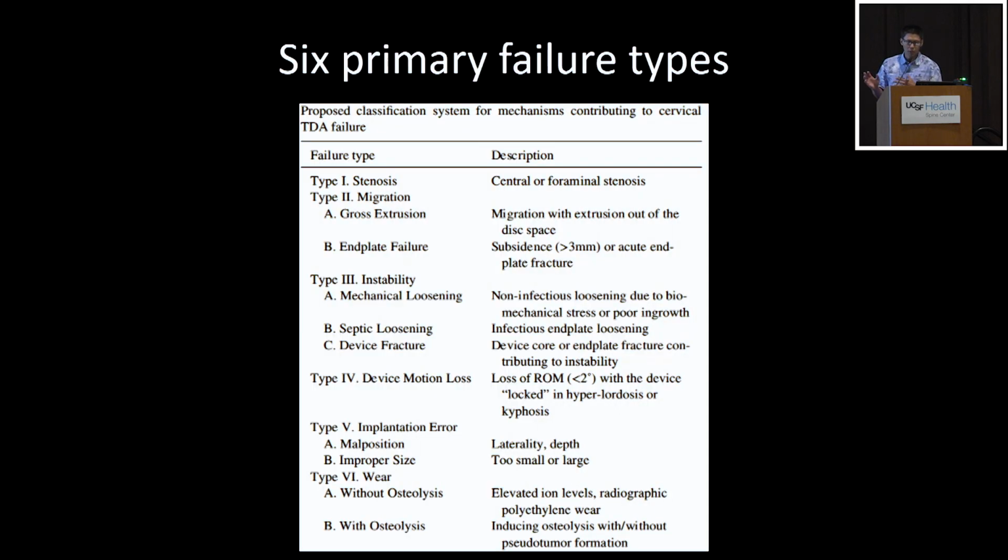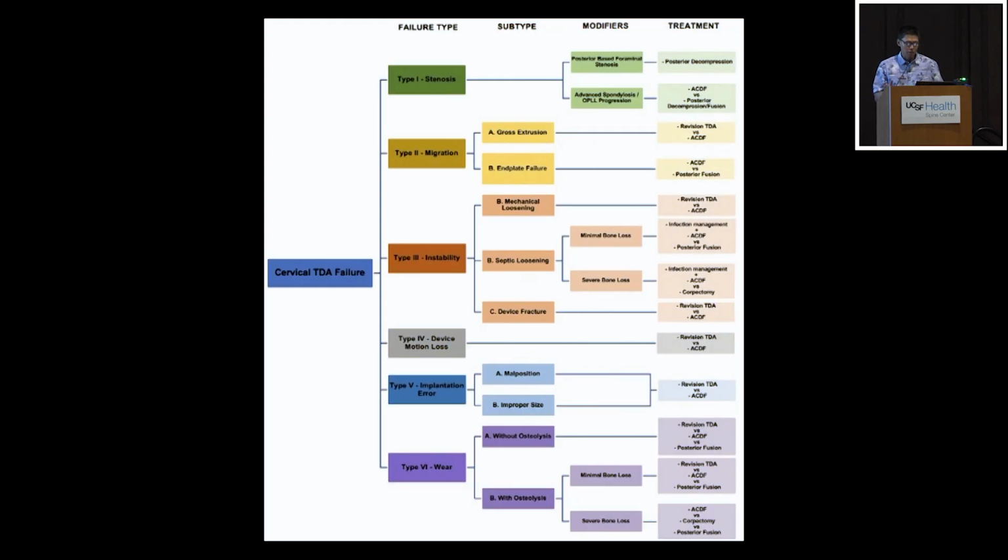You can look at this. It's a little overwhelming. When I looked at it, there were 6 primary failure types, and I'll go over how I split it up. And then this is their algorithm. Again, if you want to reference this article, I think if you go down this tree, you'll find the right idea of what you need to do. But to me, it was also a little bit overwhelming.